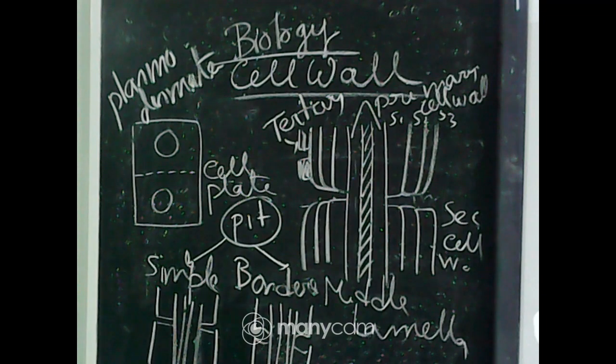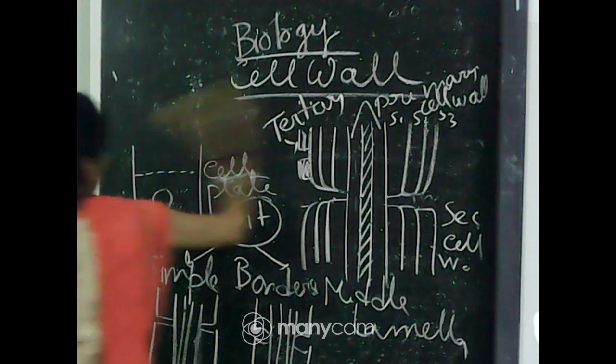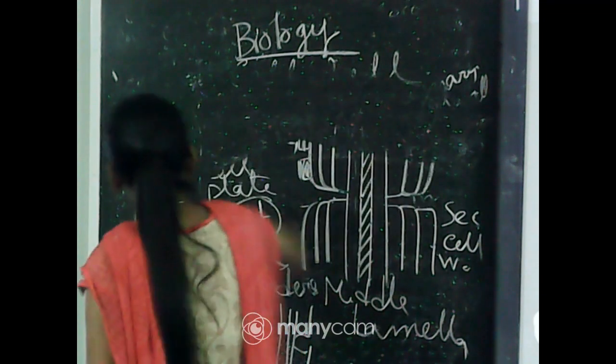Next I will talk about a system which is called the endomembrane system.